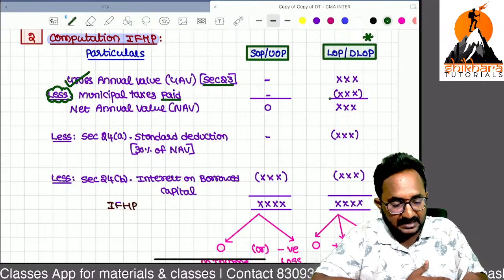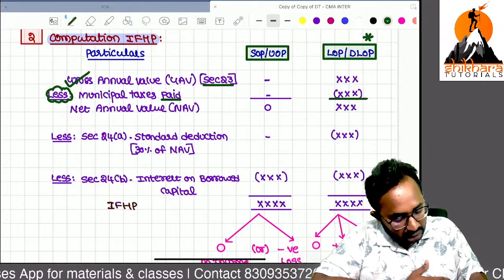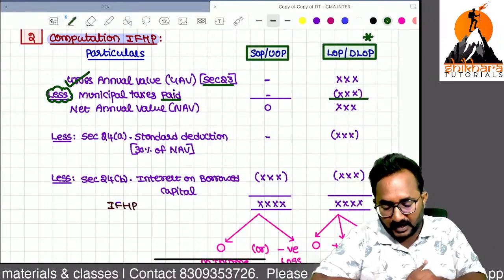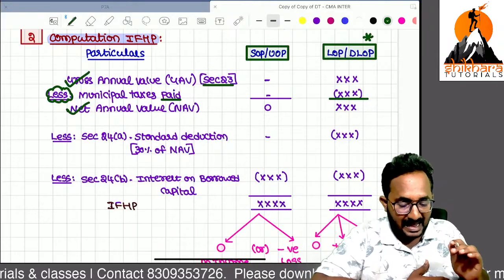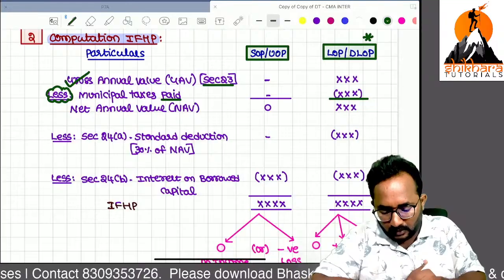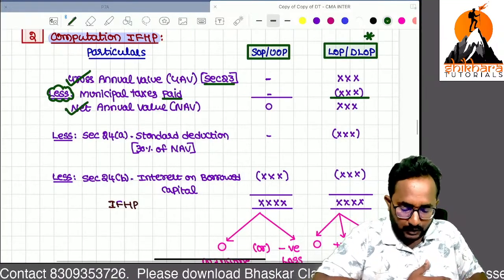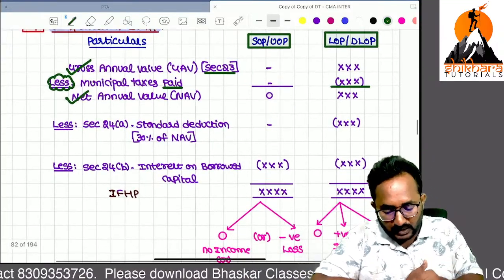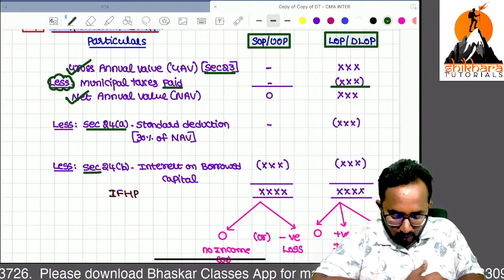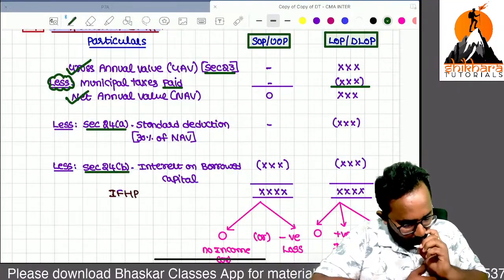You can take the municipal taxes as a deduction from the GAV. Then you will get the net annual value. From the net annual value, you can get the 24(a) standard deduction, that is 30% of NAV, and 24(b) interest on borrowed capital.